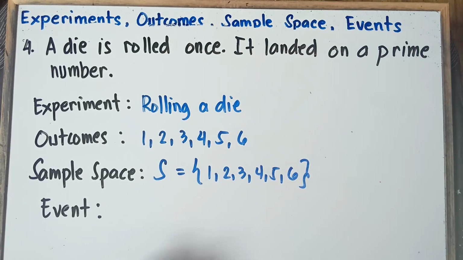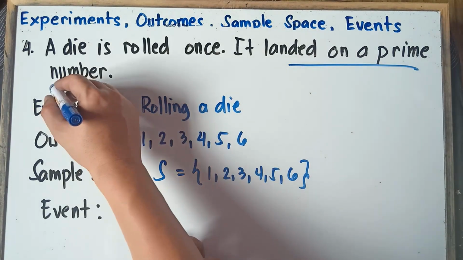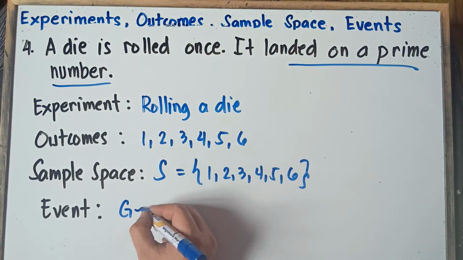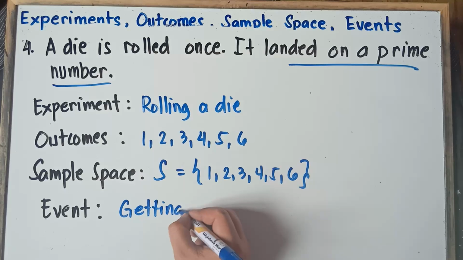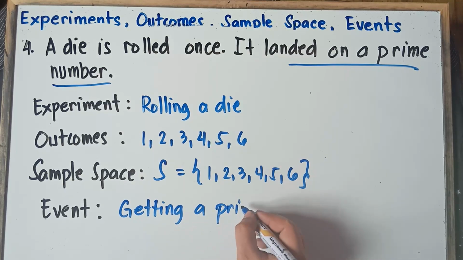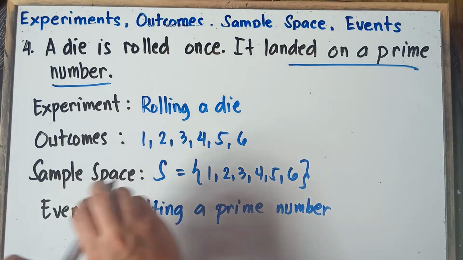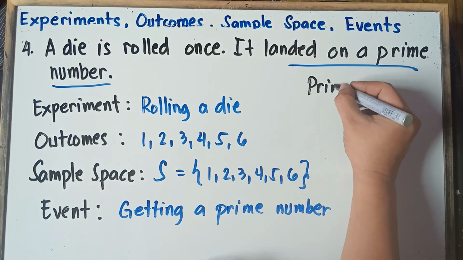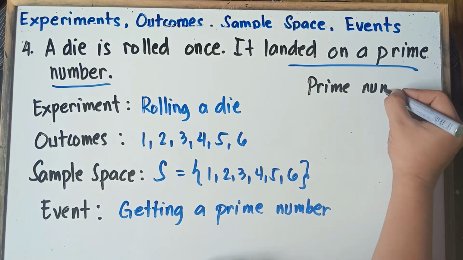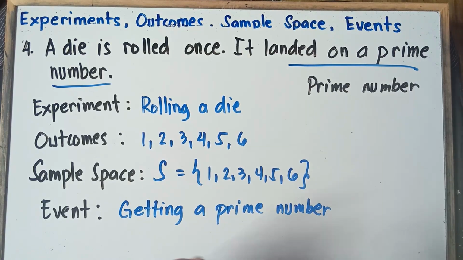And then for the event, class, landed on a prime number. So getting a prime number. Now, what are those prime numbers, class? Do you still remember prime numbers? Once again, class, a prime number is a number that has 2 factors: 1 and the number itself.